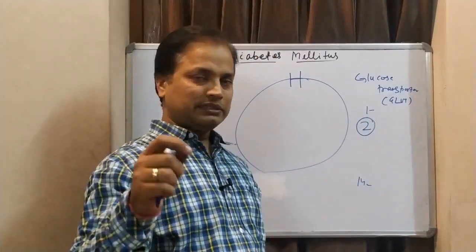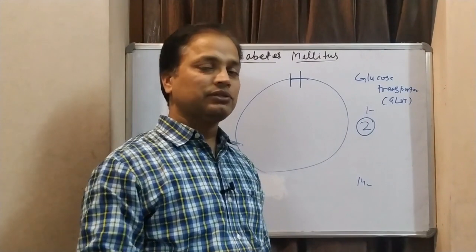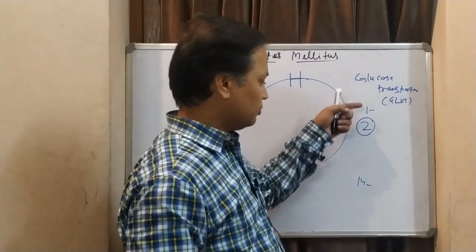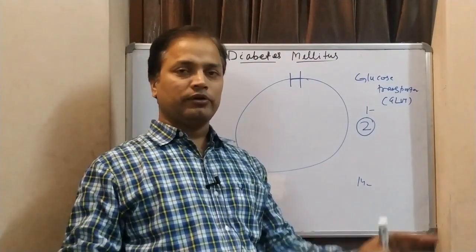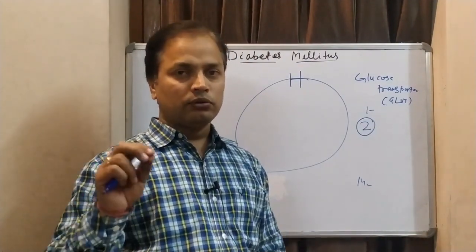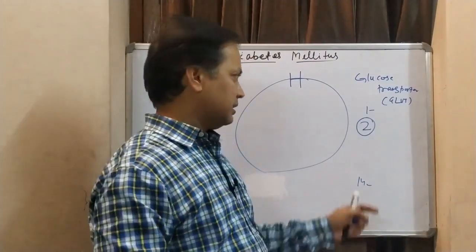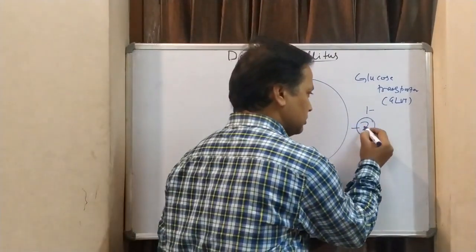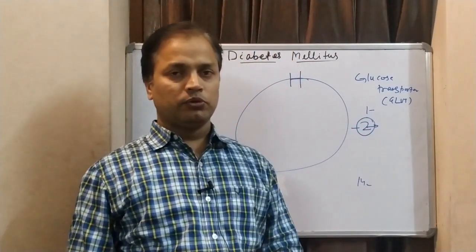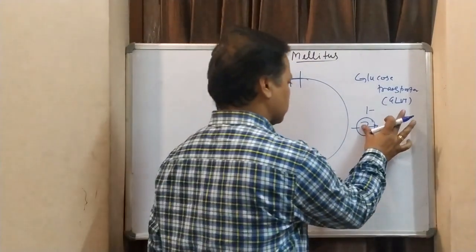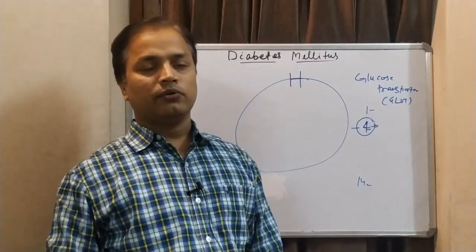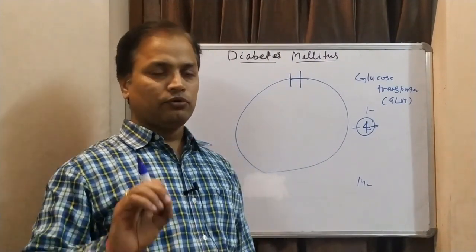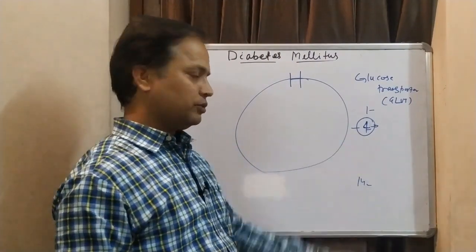Glucose entry into cells through glucose transporters other than GLUT4 does not require any insulin. GLUT4 is the only glucose transporter which requires insulin.